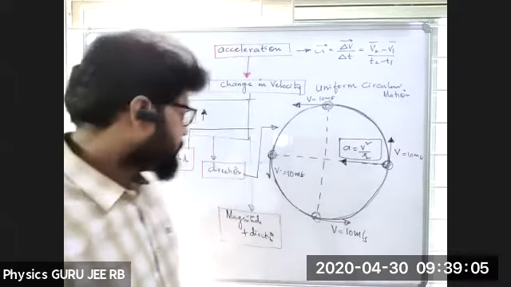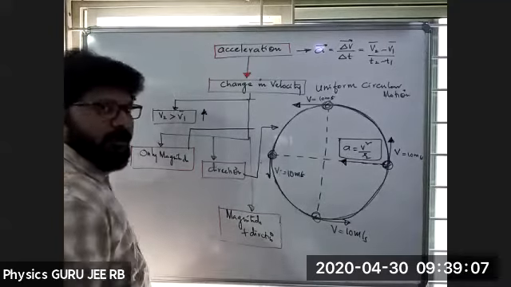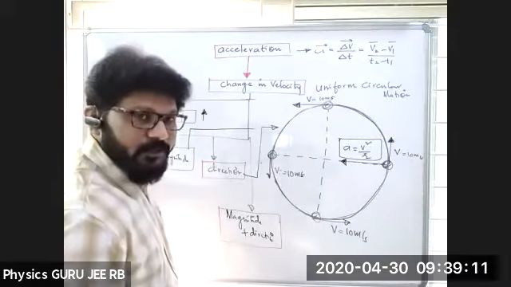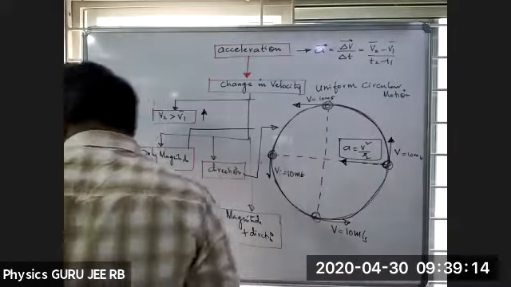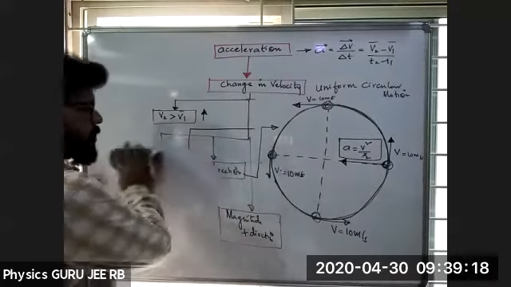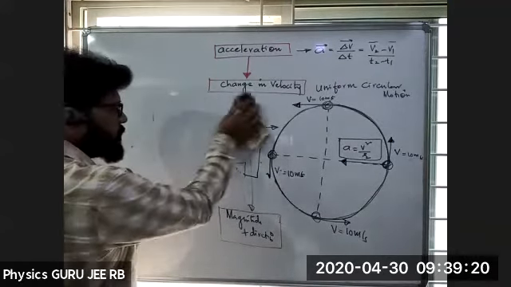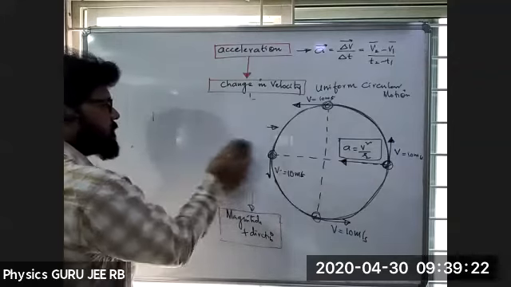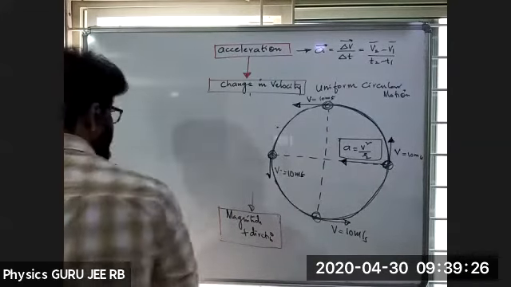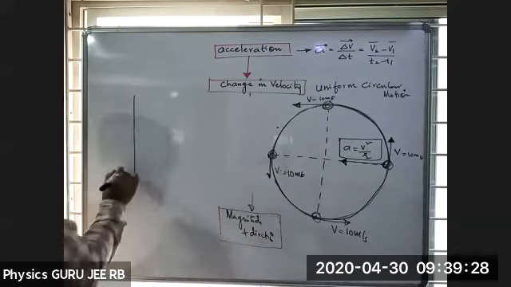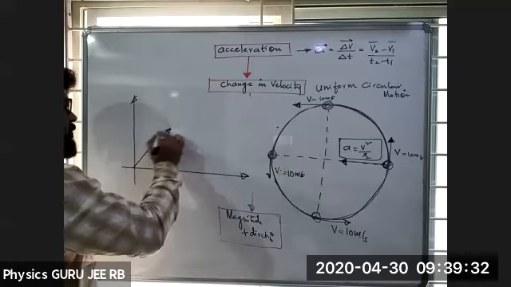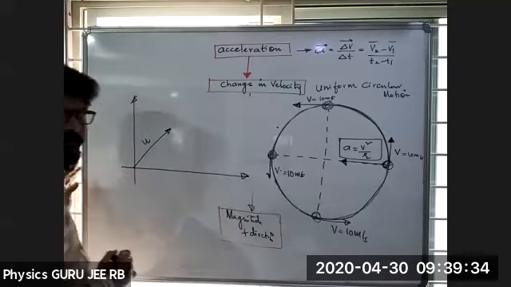Next one, magnitude and direction should change. Both magnitude and direction should change. Then what type of body will have acceleration where both magnitude and direction change? Let me see this one. See, when a body is projected like this, let us take a body projected with initial velocity u.